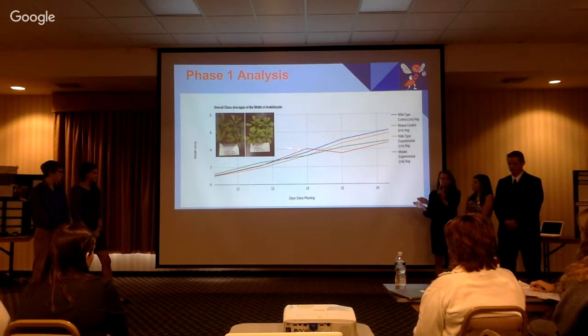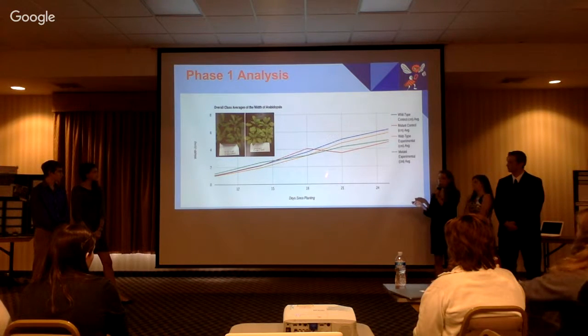Another point of data to point out is on day 18, where the red line, which is the mutant control, takes an unexpected turn up. And then the next day of data, it goes back down. We don't exactly know why, but we believe it could be human error. We measured in centimeters, but some people could have accidentally done millimeters.